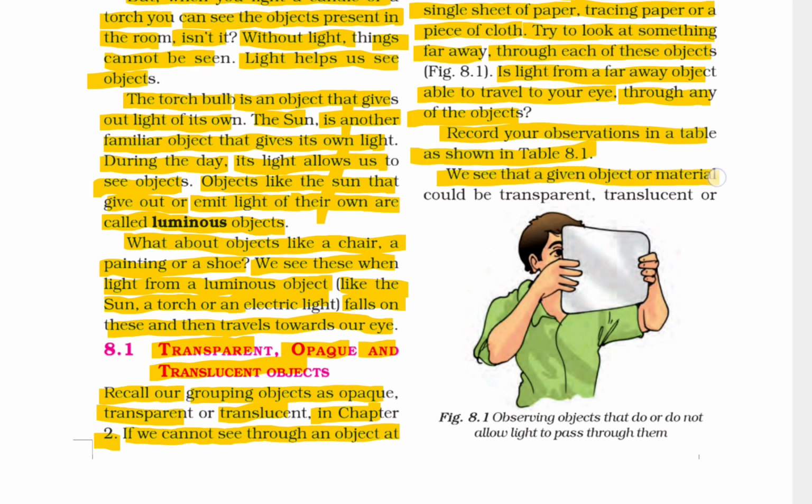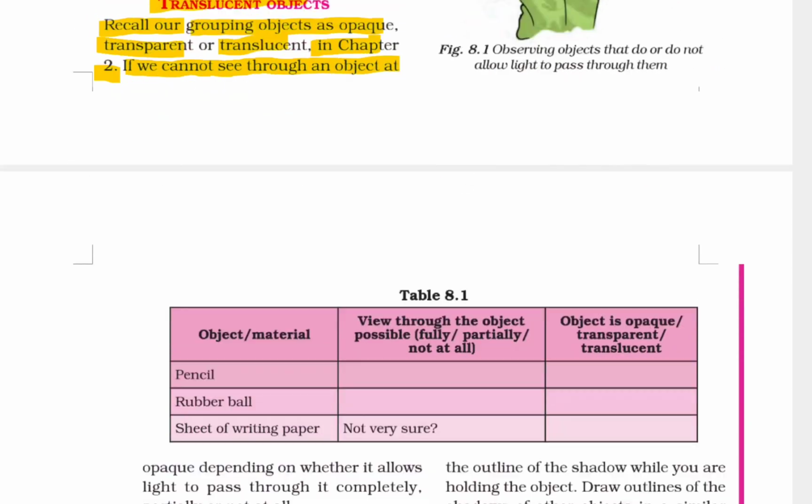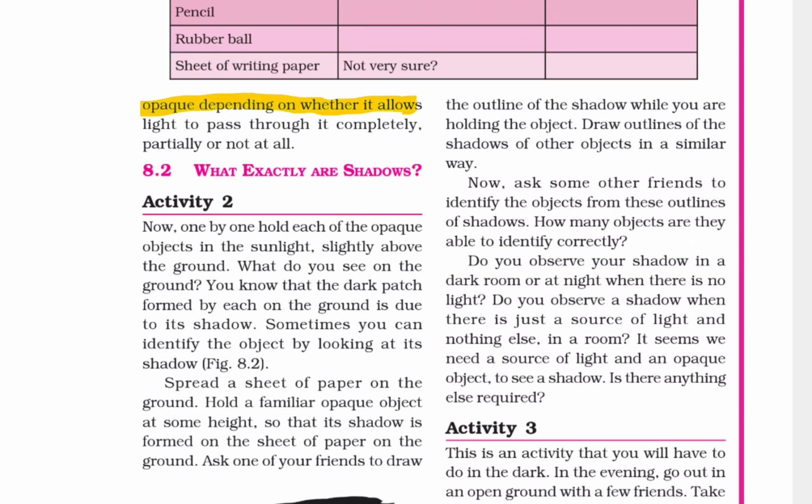We see that a given object or material could be transparent, translucent or opaque depending on whether it allows light to pass through it completely, partially or not at all.